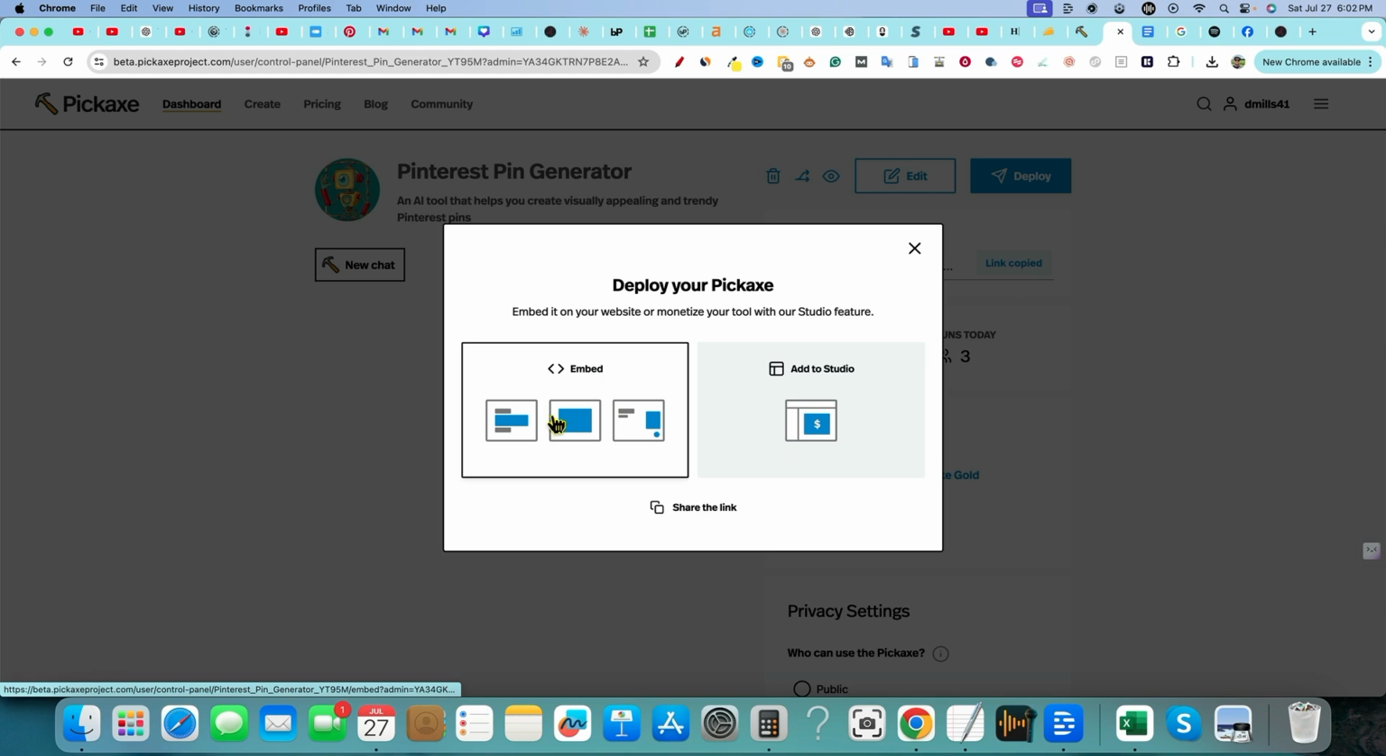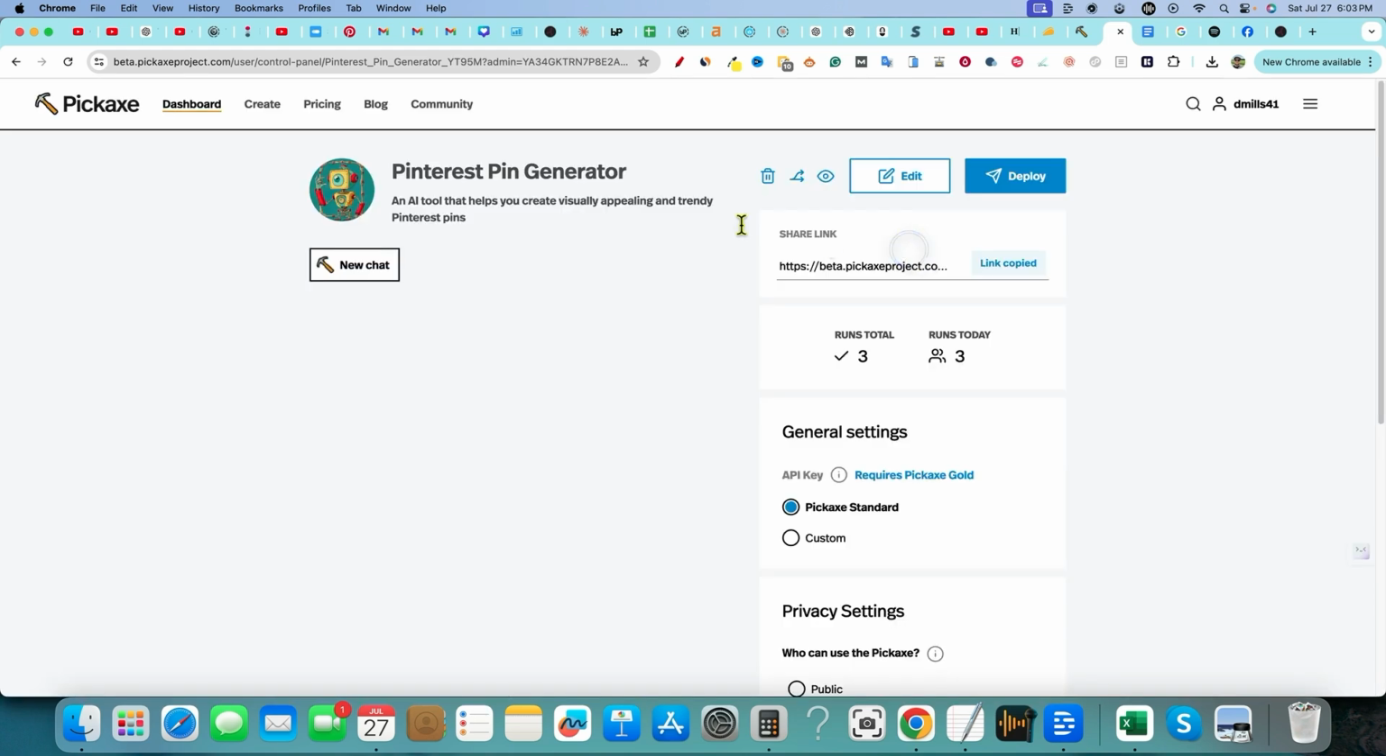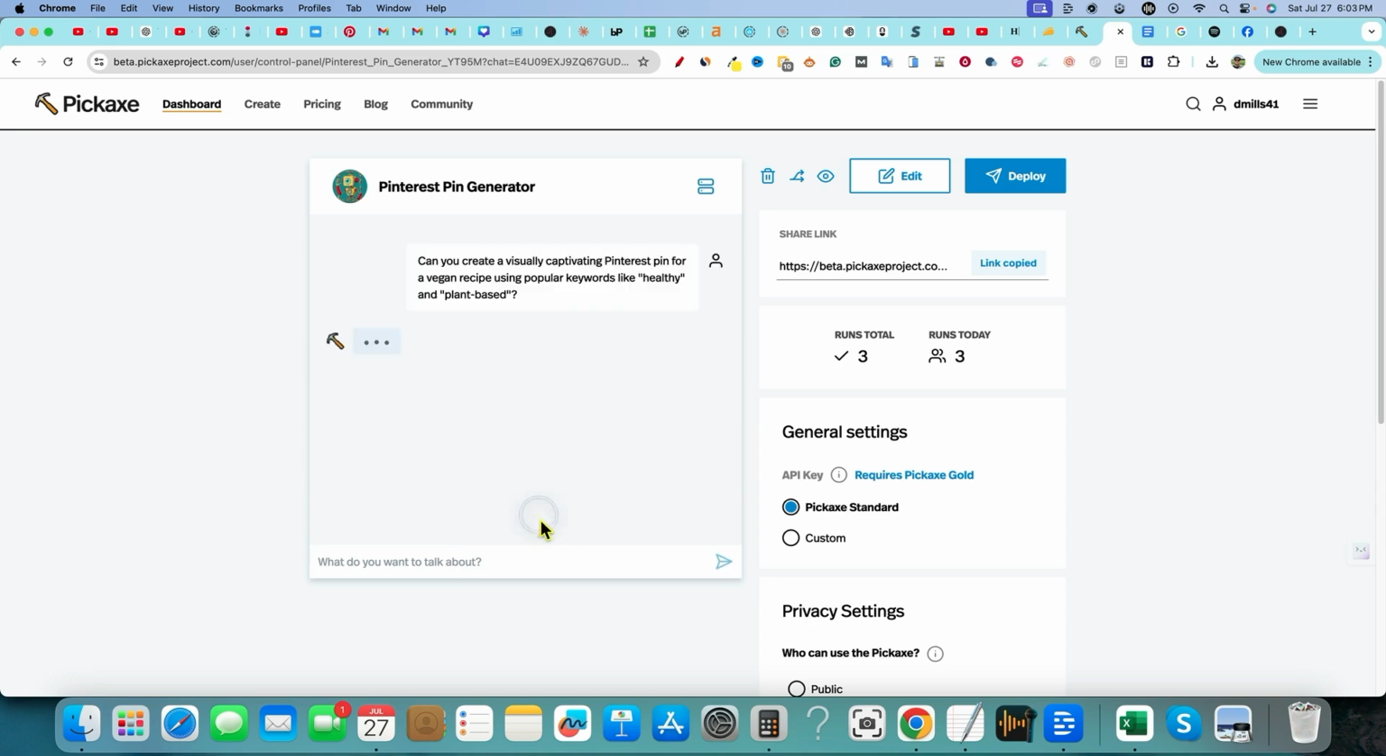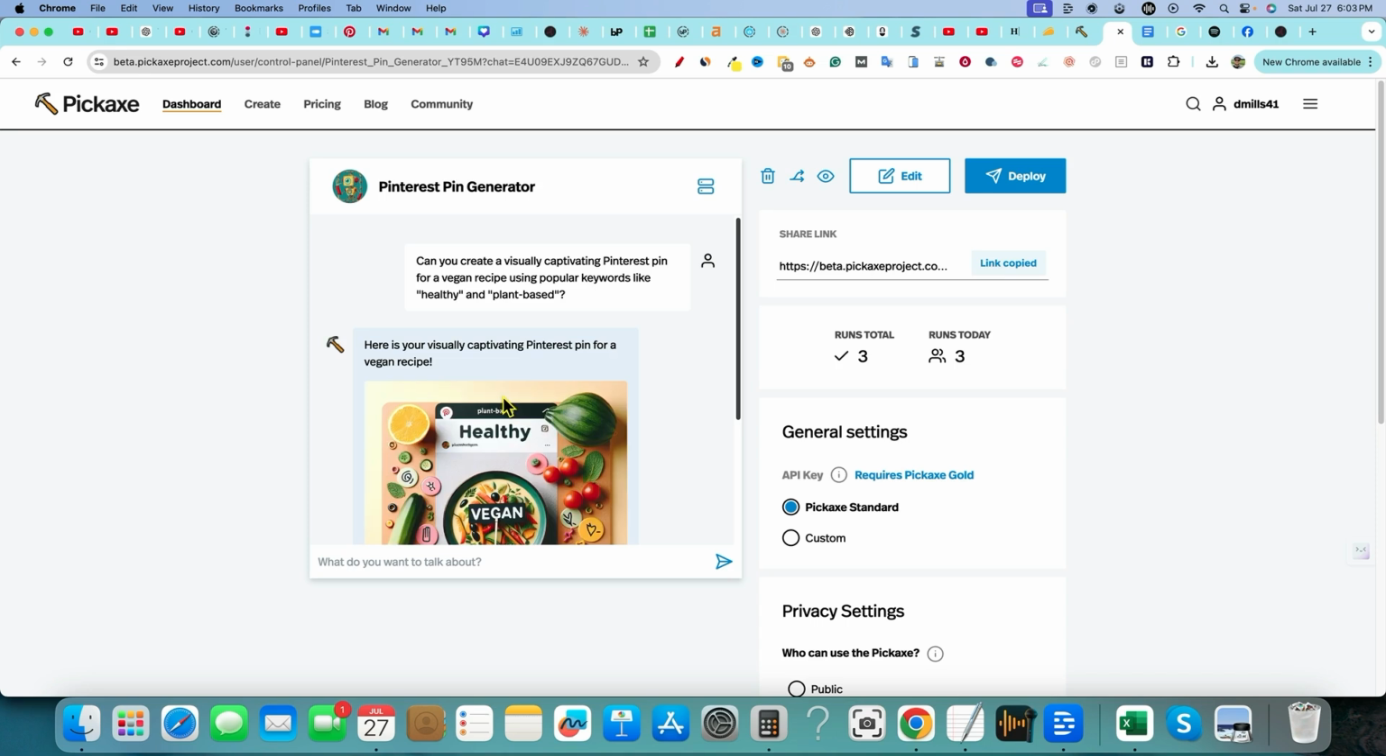You can embed this on your website. You can add to Studio, and then you go to new chat, and this is what it's going to look like. Now it's going to look bigger than this when you create the app. This is just what it looks like when I ask, can you create a visually captivating Pinterest pin for it? So if you just boom, real quick, based on no colors, no advice, nothing, it's going to go and create a pin for us. But you can get very specific like we did earlier, and then you can really create the pins that you want as well, which I like. So that's pretty cool. I'm very happy with this type of tool that we created.